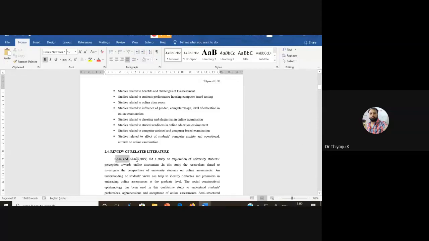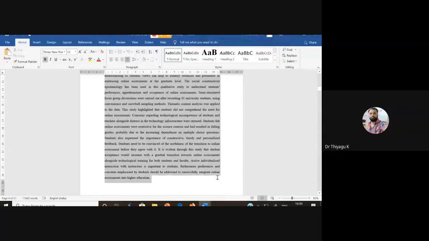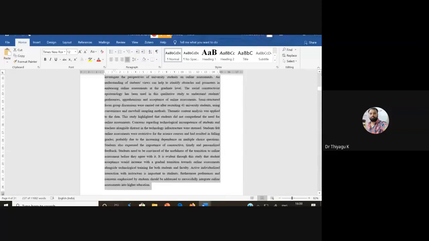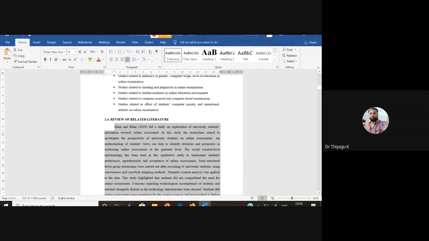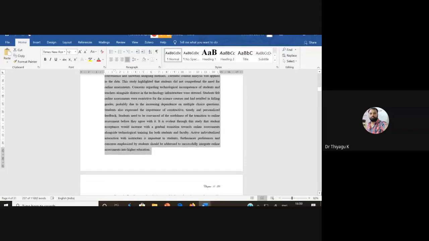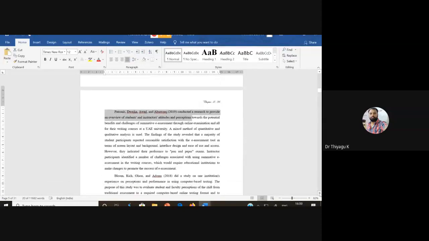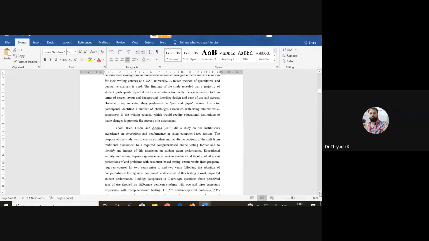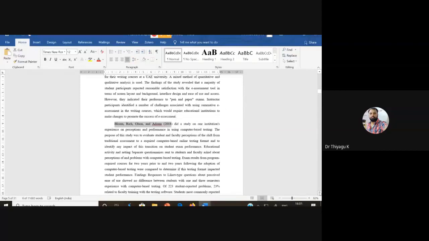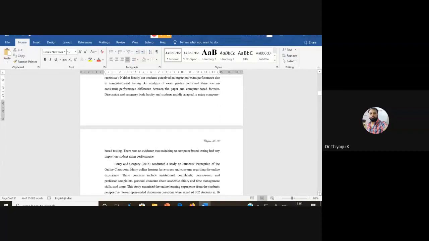See here, Khan and Khan 2019. They did the study, and this is the reported finding. Each paragraph denotes one study. Then the second study. When you write study findings from existing work, you have to keep to APA format. There is a format called citation, and you can follow the APA 7th version.